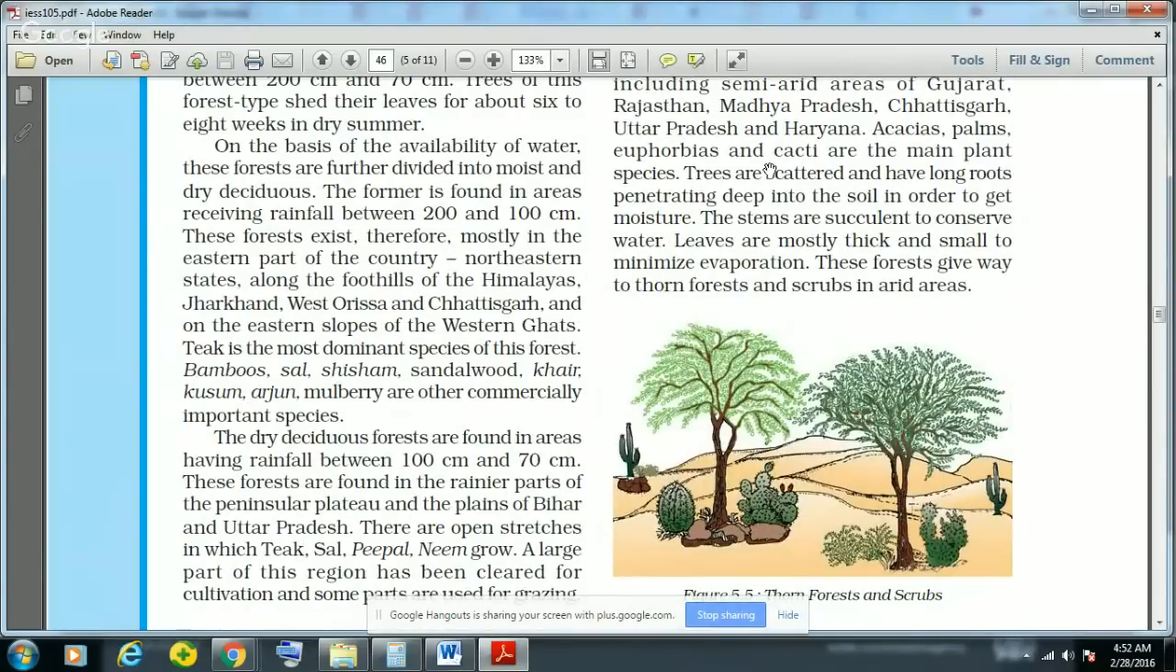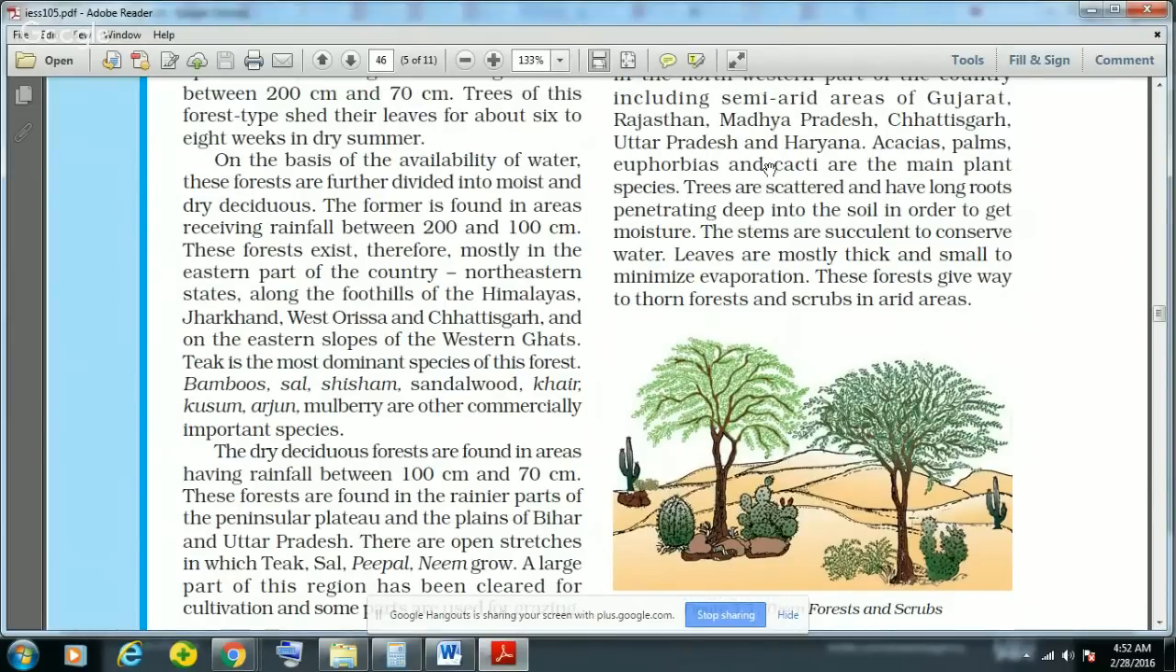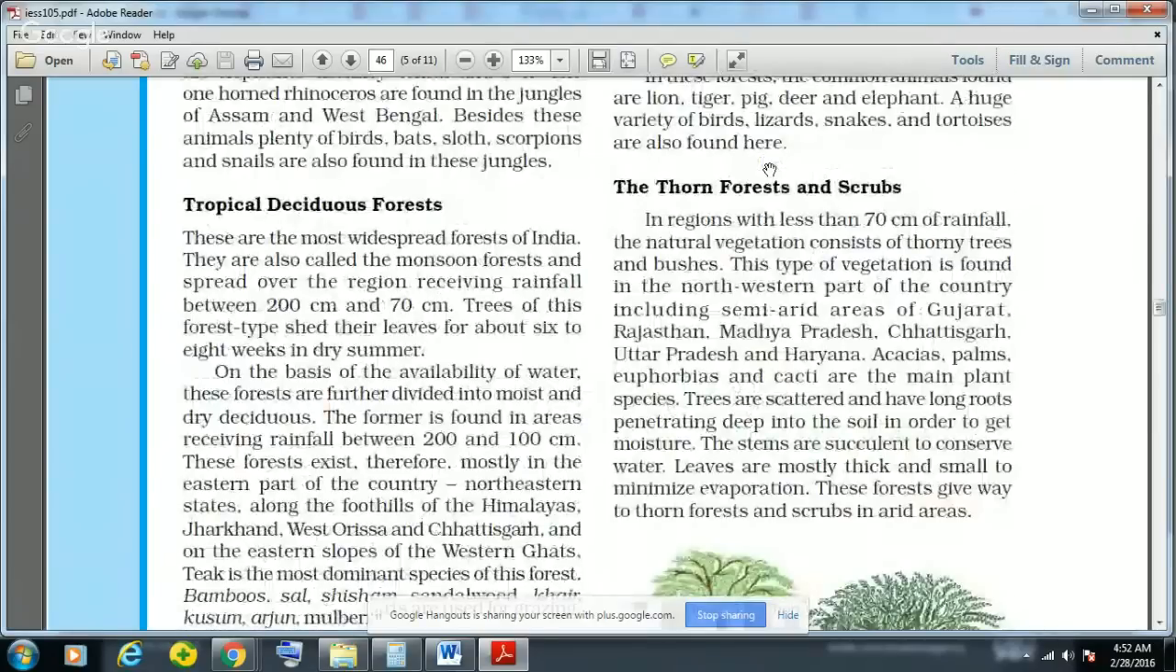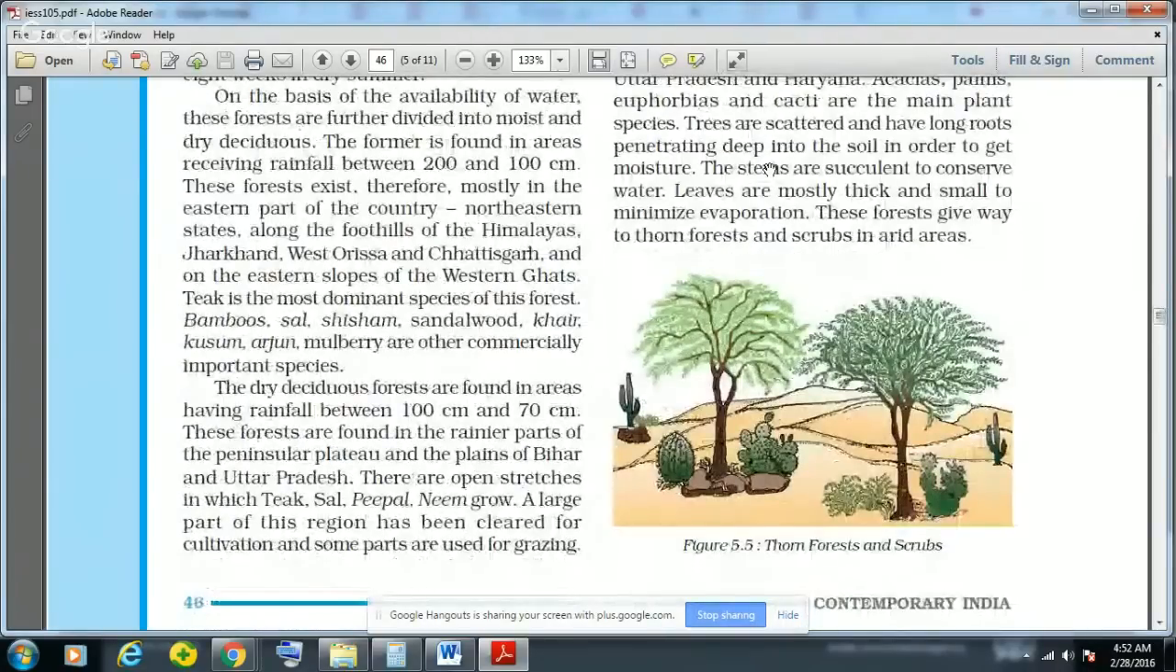Ghats. And some of the very important species of the tropical deciduous moist forest are teak, bamboo, sal, sesame, sandalwood, and khair, kusum, arjun, mulberry. So these are some of the very important commercial species of the tropical deciduous moist forest.